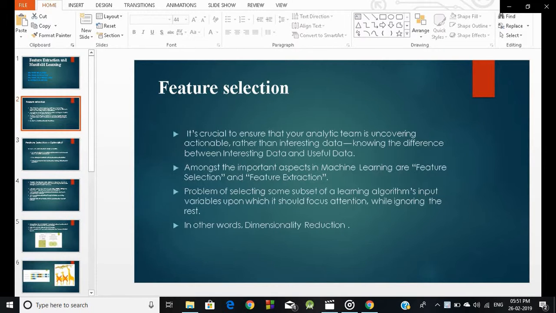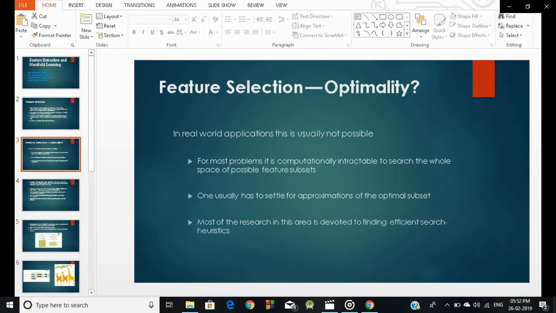First part. Okay, it's crucial to ensure that your analytic team is uncovering actionable rather than interesting data. Knowing the difference between interesting data and useful data is among the important aspects in machine learning. Feature selection and feature abstraction: the problem of selecting some subset of a learning algorithm's input variables upon which it should focus attention while ignoring the rest. In other words, dimensionality reduction.